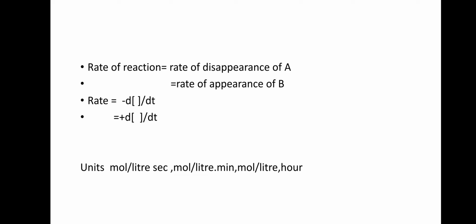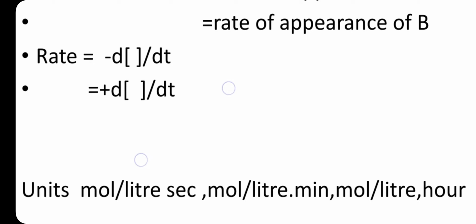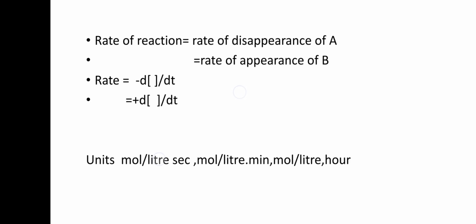That is the reactant concentration. Next, coming to the product term, the concentration is increasing, so we indicate it as plus d[B] by dt. The product concentration is increasing.